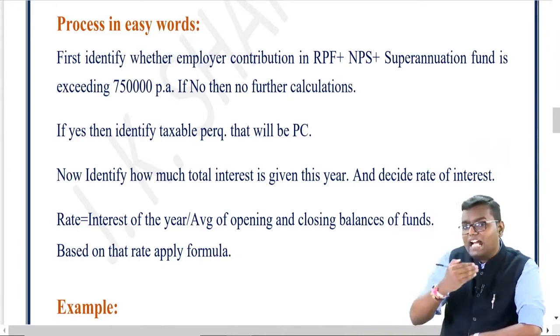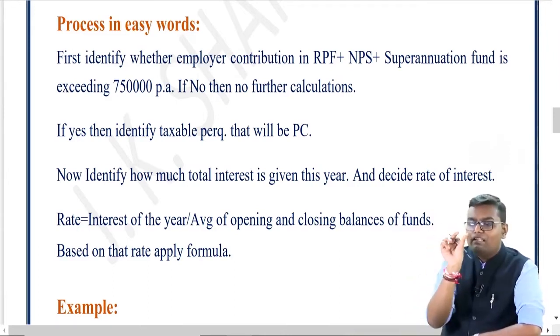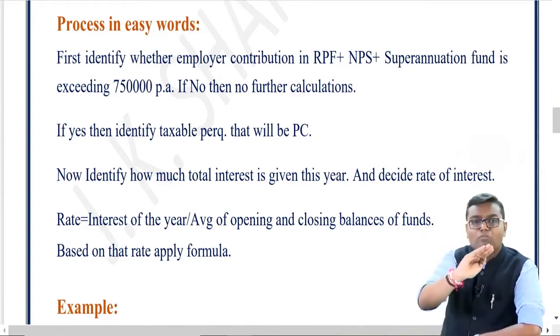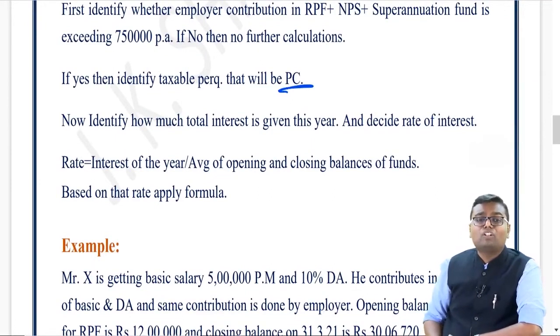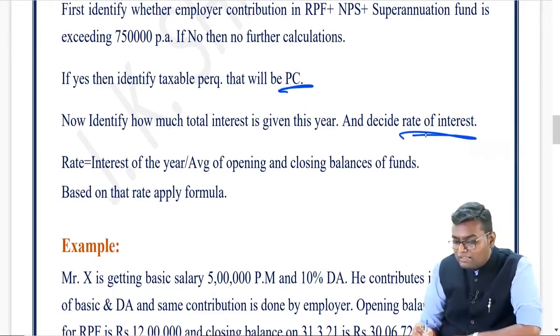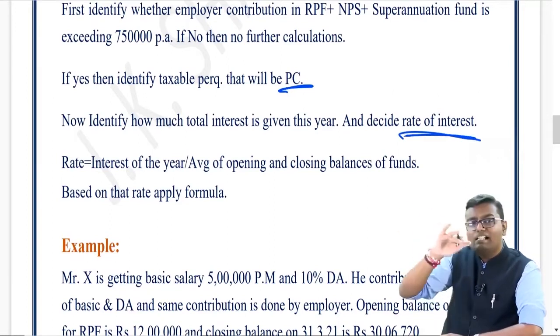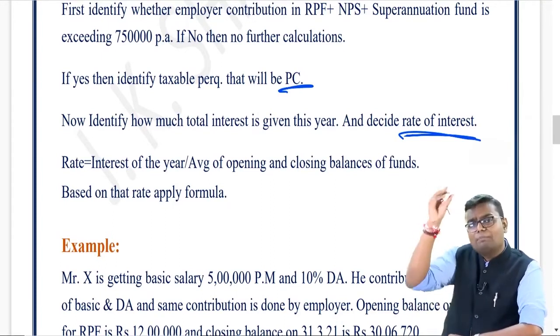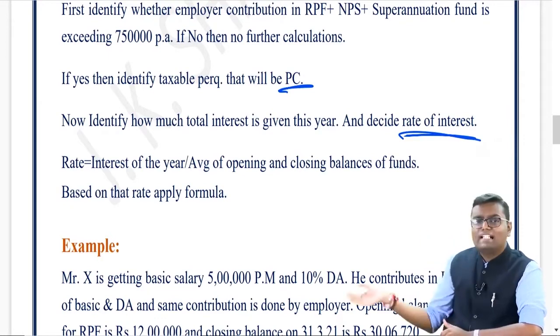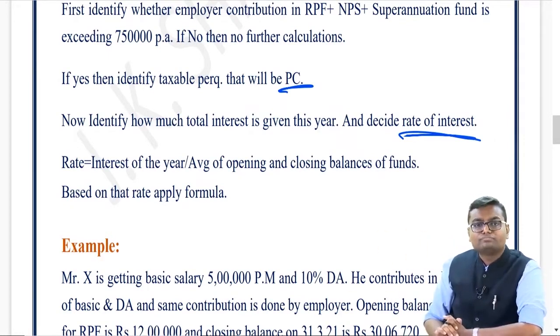So now we'll start the process. First we'll identify the word PC. PC means whatever is the contribution over and above 7,50,000, that we already found. Now identify how much total interest is given for this year and decide what the rate of interest is by applying interest divided by the average of opening and closing balance of the fund. That will be the rate of interest. Now based on that, apply the values in the formula and you will get the taxable interest component.